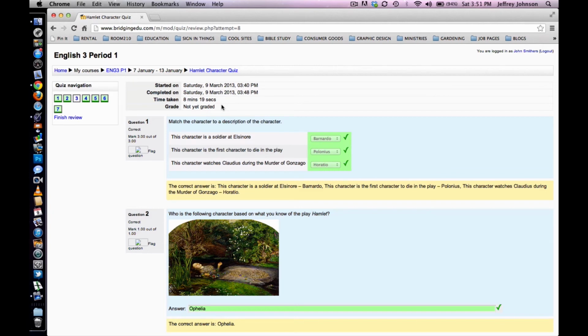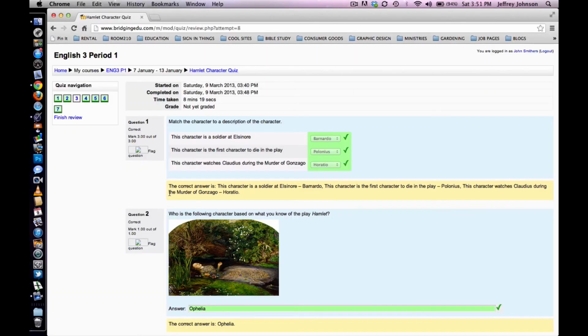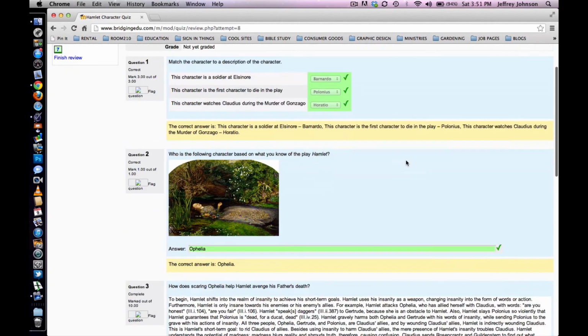You can see which questions you answered correctly and which questions you answered incorrectly. All the correct answers will appear under the respective question in a yellow field. So this whole blue box right here, that's the question, and then this yellow box is the correct answer to the question. These green check marks right here, and there's a green check mark down here, indicate that you've answered the questions correctly. So you can just scroll through your quiz and look for green check marks.